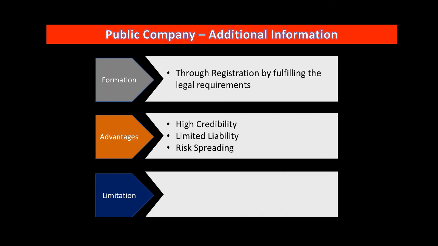Limitations. What are the limitations? More regulations: of course, the legal procedures that you need to follow are complex. The next one is loss of ownership. A single person is not an owner of the company, so you don't have such a right. The last one is lack of control. Of course, if you are not an owner, then you don't have the control that you would have in a private company or in a personal business. So these are the advantages and limitations.